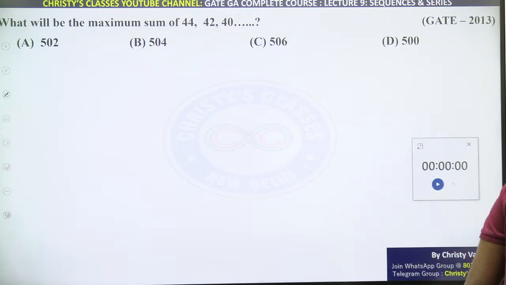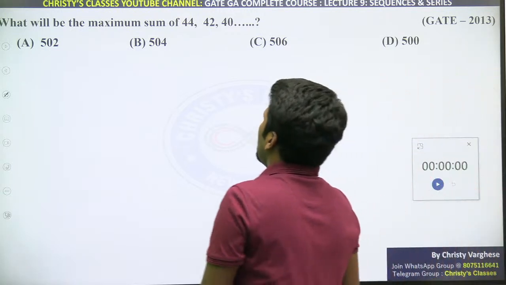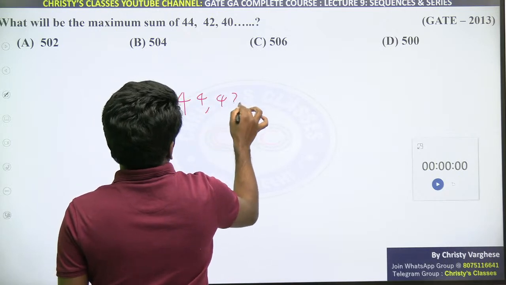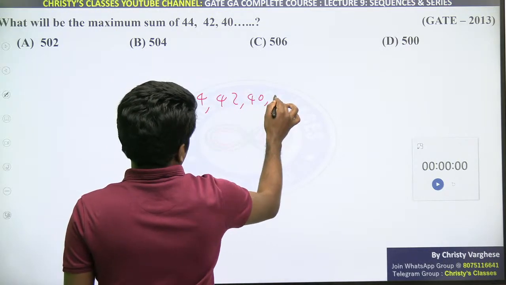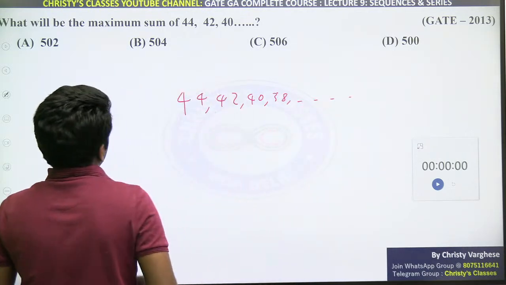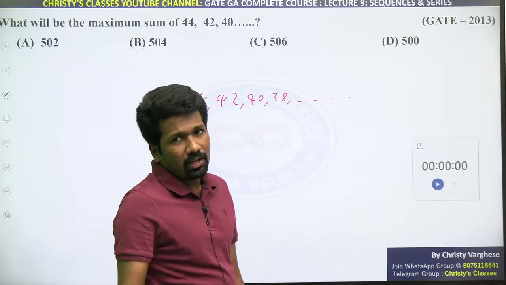Okay, many of you got C option. Let's see whether it is right. What is the maximum sum of 44, 42, 40? That means two difference, 38, etc. Maximum sum means it can be negative or positive.